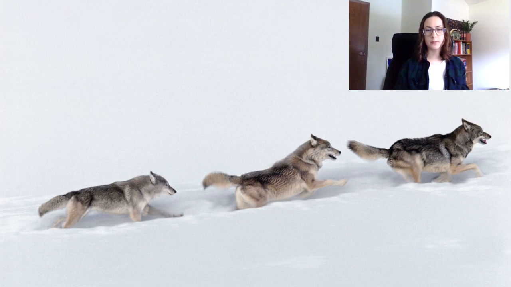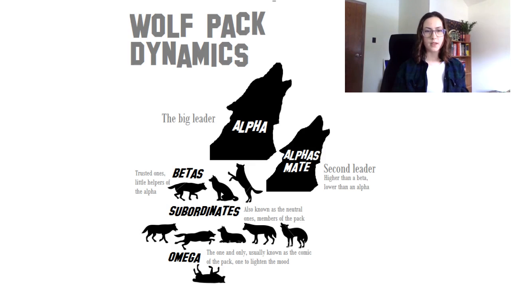You've probably heard of their pack hierarchy. At the top are the alpha male and female who lead the pack together. They are the first to eat and typically the only pair to breed. If the alpha male is unable to lead the pack, the beta male will take over instead of the alpha female. The rest of the pack members are known as the subordinate wolves, or deltas, and are often the children of the alpha male and female. At the very bottom is the omega, who is the weakest and eats last, but isn't necessarily treated badly. This hierarchy isn't as strict as you would think, and every pack is unique and different.